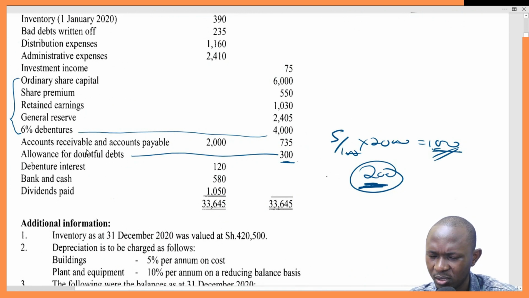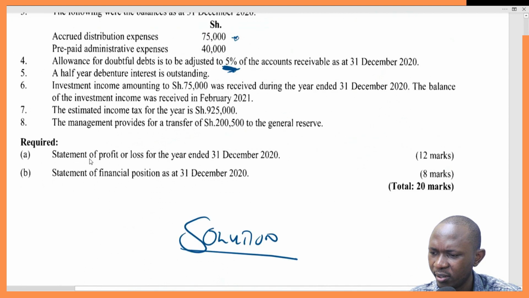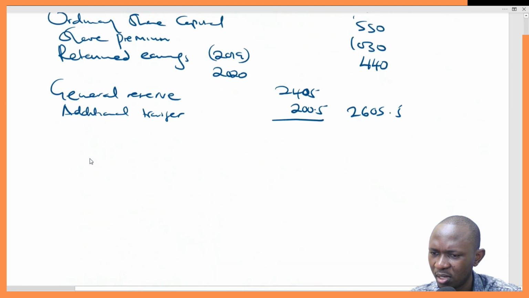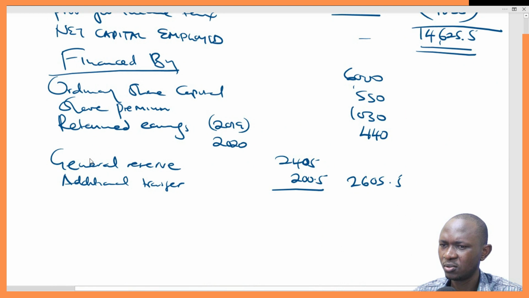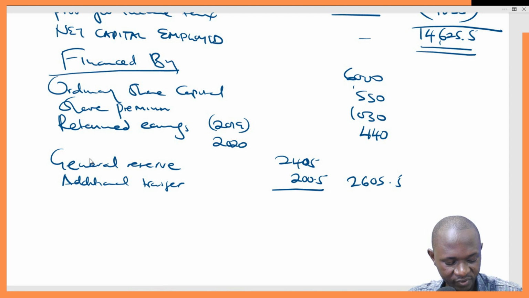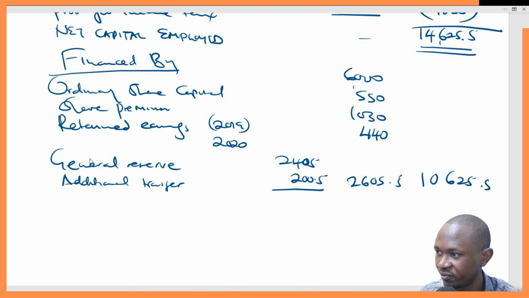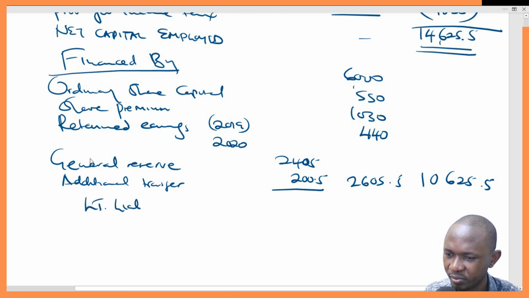6% debenture 4,000. So I think up to there we are done. 6% debenture, this is a long-term liability. So let's just get the total here. This is 6,000 plus 550 plus 1030 plus 440 plus 265.5. That gives us 10,625.5, and then we say long-term liability.